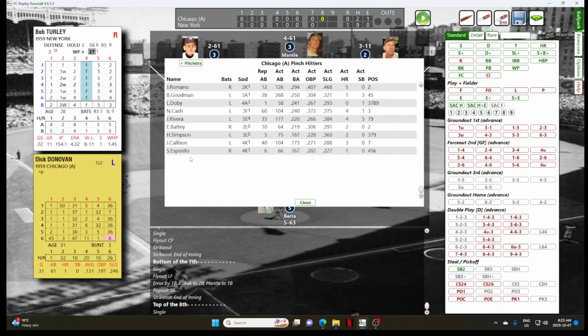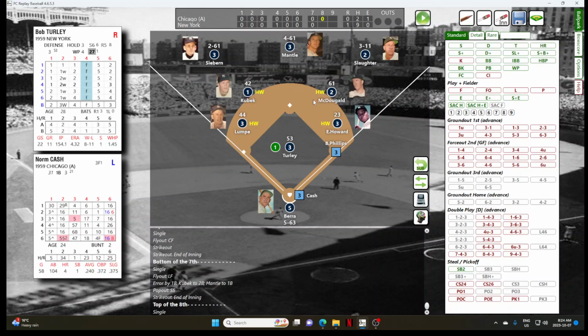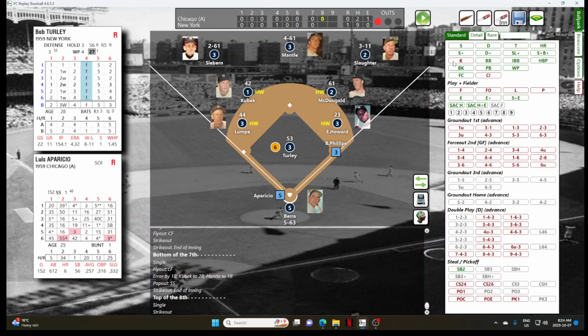The White Sox will go with Norm Cash. Norm Cash on the season, 1 home run, 10 RBIs, and that 1 home run was a pinch hit home run in his last game. The pitch to Cash, and that is a swing and a miss, strike 3. What a terrific game being pitched by Bob Turley.